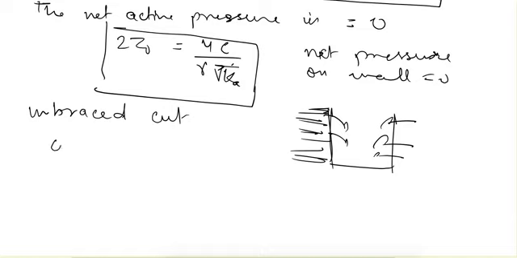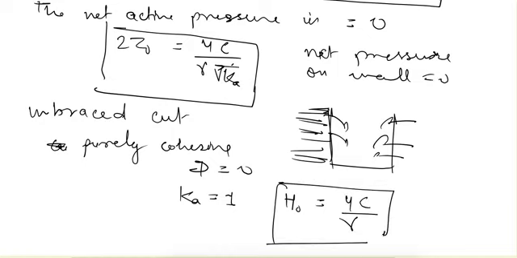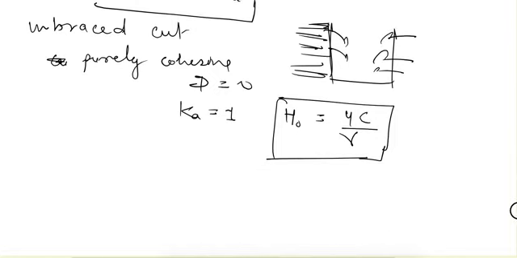Now if this soil is purely cohesive, then phi is equal to 0, and if you put phi equal to 0, then Ka is equal to 1. So from that, this depth h0 is equal to 4c upon gamma. So this way we can find this out.